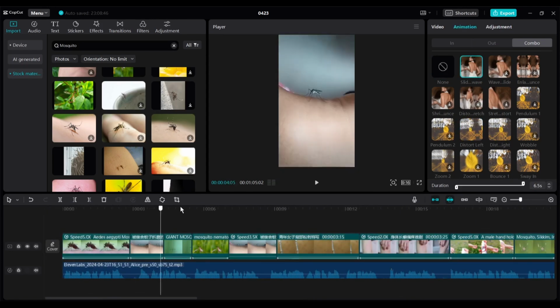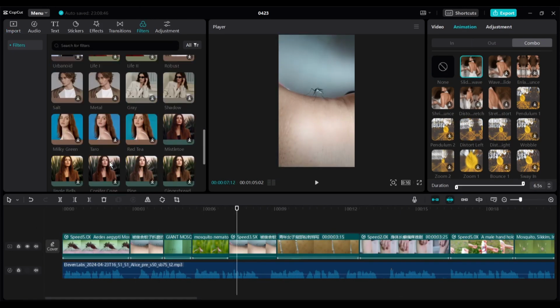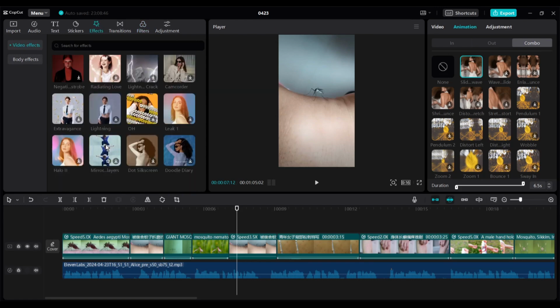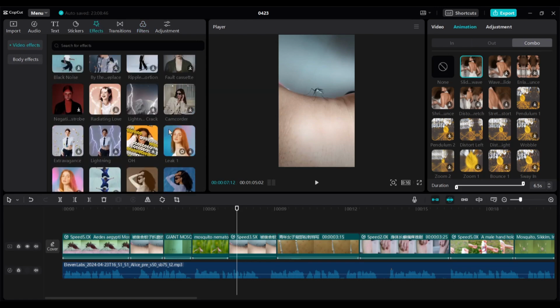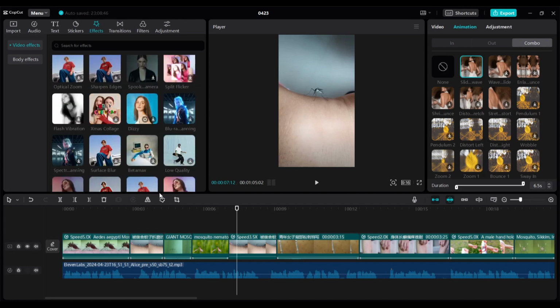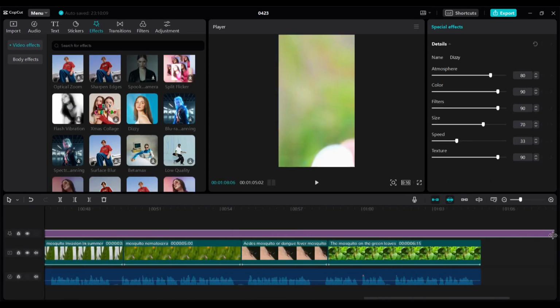After that, you can add filters to the video from the filter tab. I will add effects instead of filters. On the effects tab, you will find a vast number of effects. Select one or more effects from here. After adding the filter, adjust the length according to the full video.